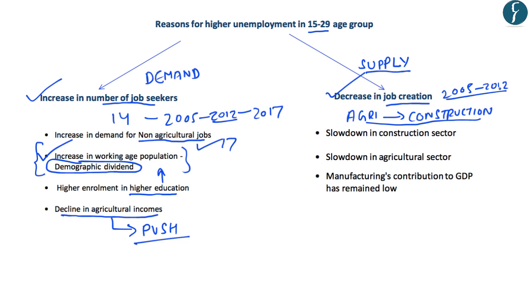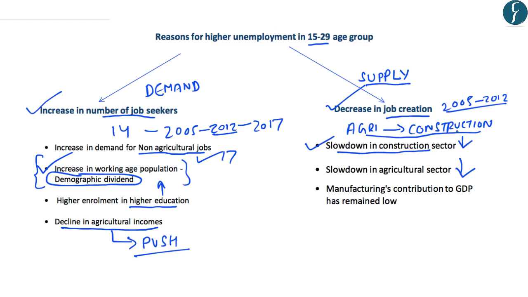However, after the year 2012, this construction sector has stagnated or is witnessing a kind of slowdown. And that is why it is not able to absorb the people who are moving out of the agricultural sector. And further, as we know, the agricultural sector is already facing the problem of lower incomes, and that is why it is pushing people out of this sector, who are demanding jobs in other economic sectors. Now, as both the agriculture sector as well as the construction sector are witnessing slowdown, there has been a decrease in job creation in the Indian economy.